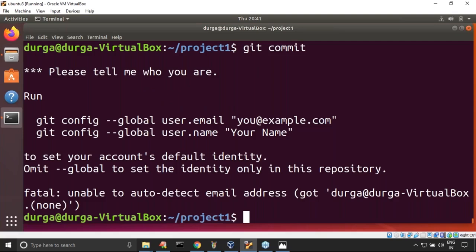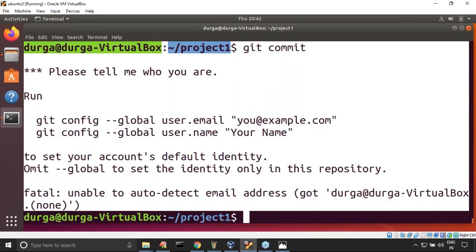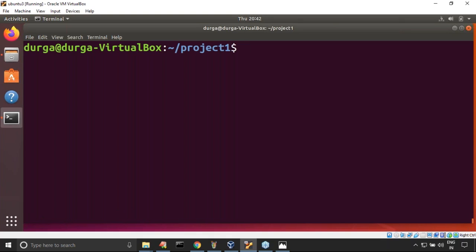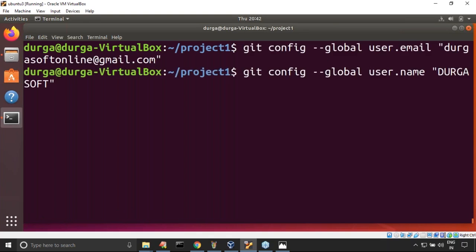Is it a meaningful objection from git or not? Please confirm. You are trying to create a version in the local repository, but you didn't specify your name or your mail ID. Without your information, how can I commit and save this commit in my local repository? Yes, it is meaningful. Now let me add both commands. That's all, just copy and paste.